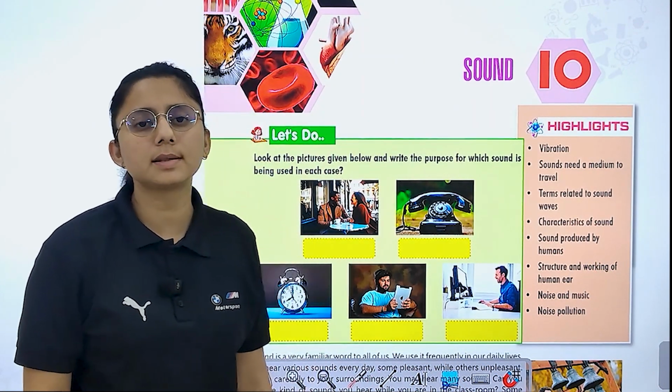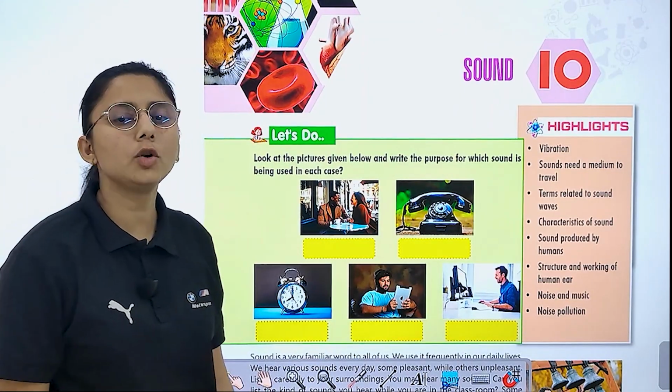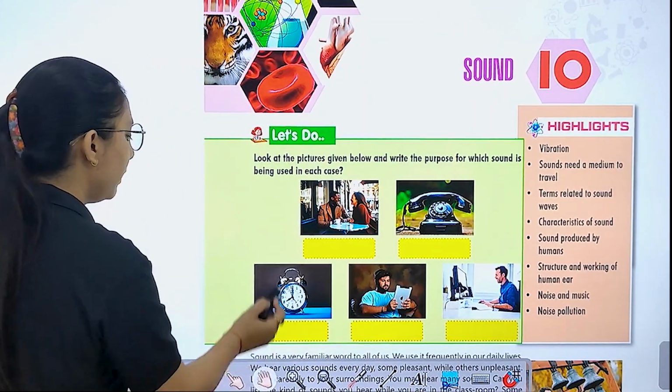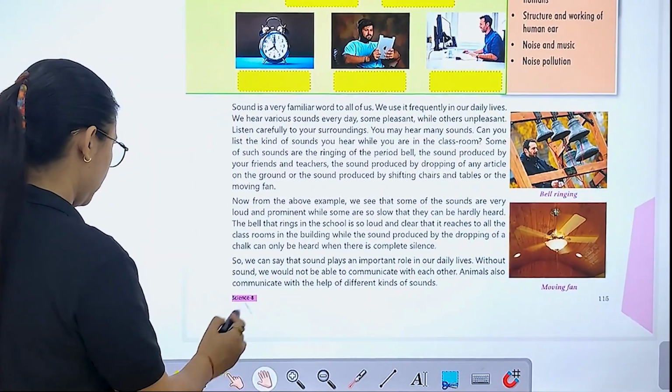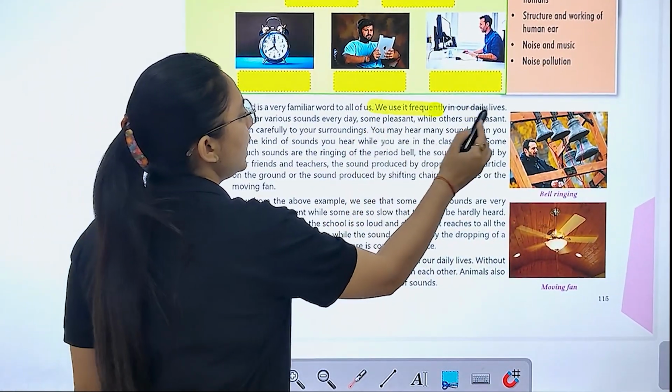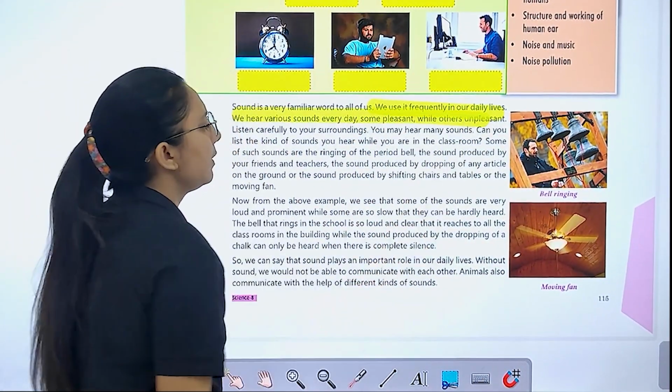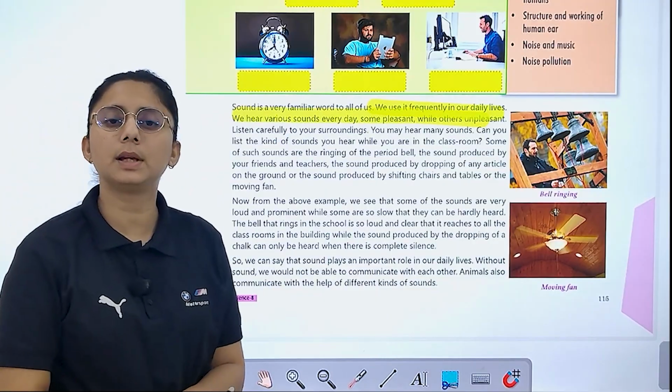With chapter number 10, sound. So in this chapter, I will tell you about sound. Sound is a very familiar word. So we use it frequently in our daily life. We hear various sounds every day. Some are pleasant while others are unpleasant.